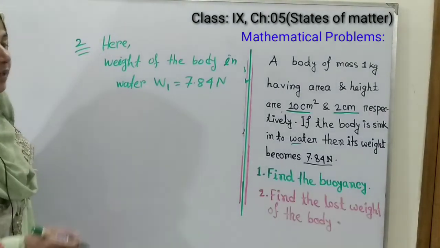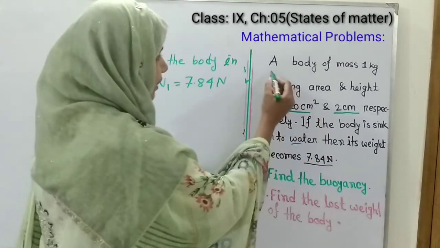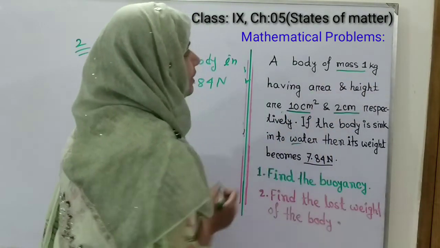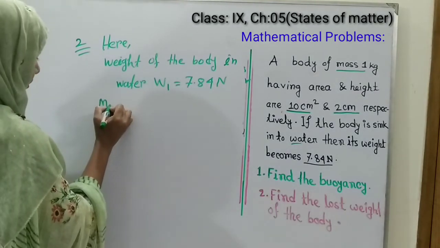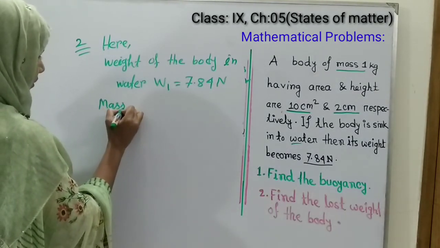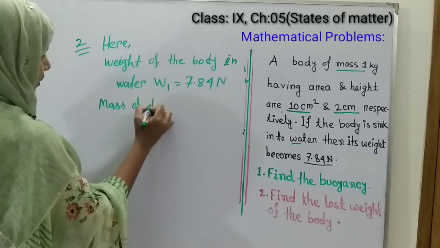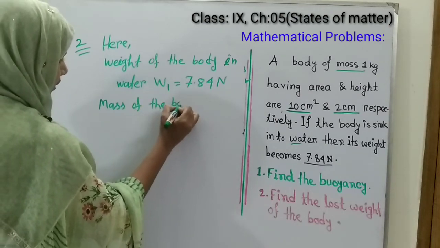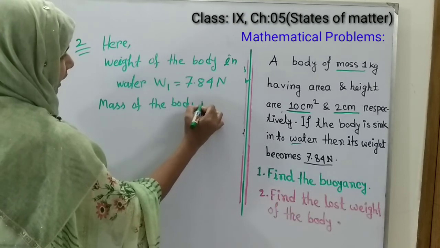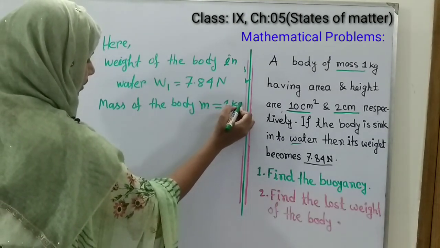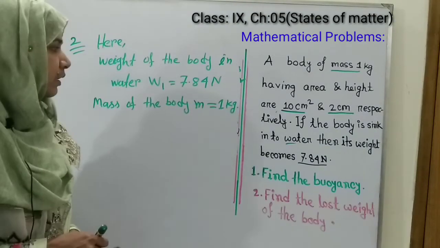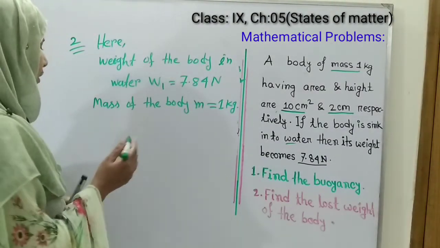And here you can see that they gave the mass of the object is 1 kg. Mass of the body M equals 1 kg.